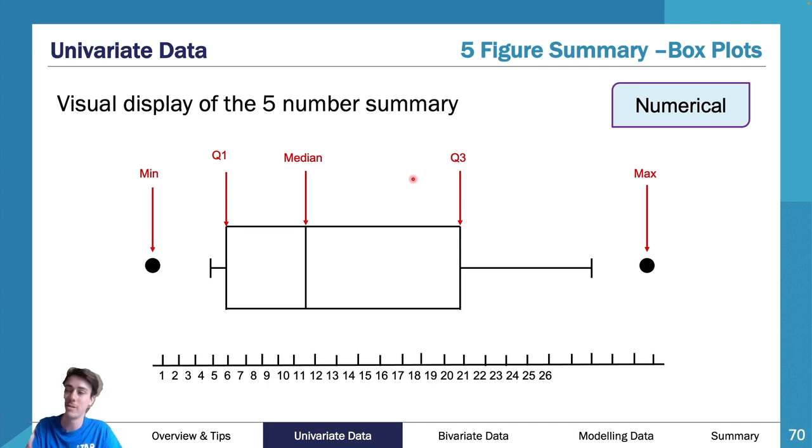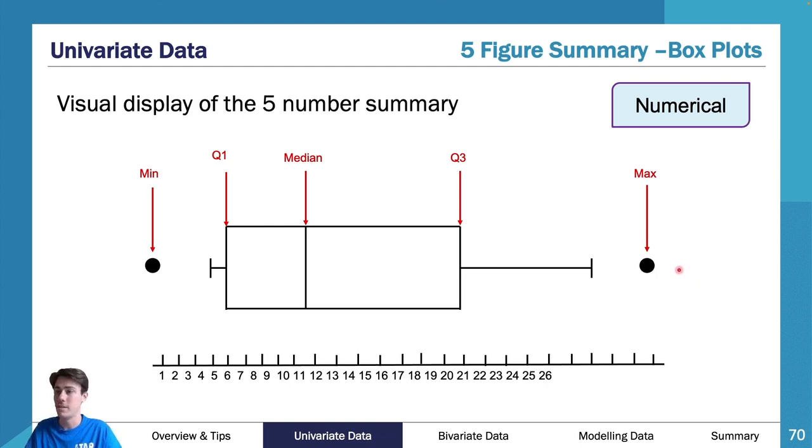Or there is 75% of information above 5, because we know this is 5. So there was 1, 2, 3, 4, 5. So this line is at 5. So I know 75% of my data in this box plot is above 5. And then between Q3 and max, there's another 25%. So there's your 100% if you add all those 25% up. So that's your usefulness of a box plot.